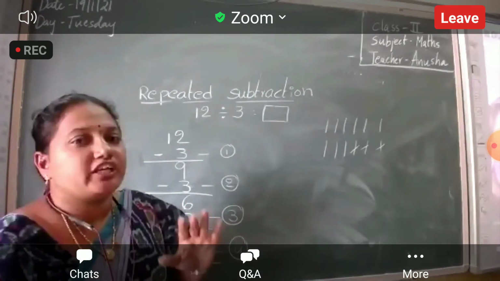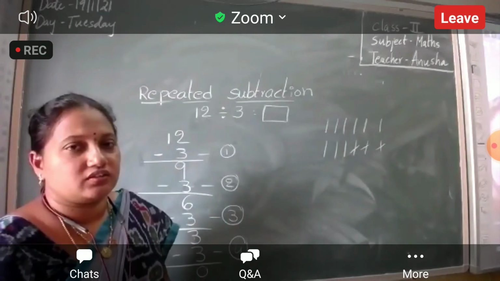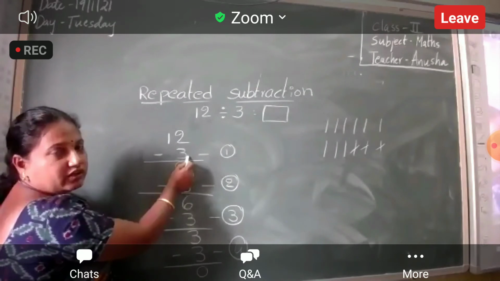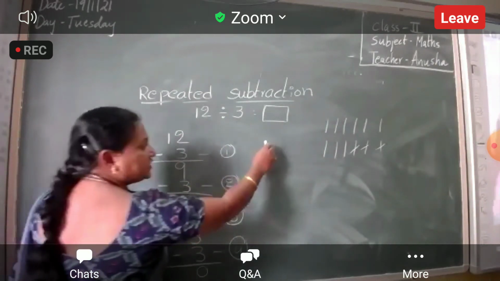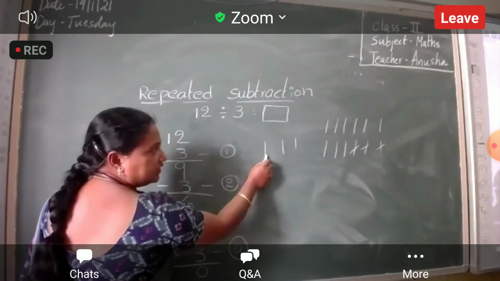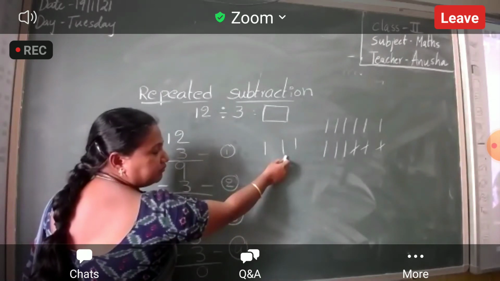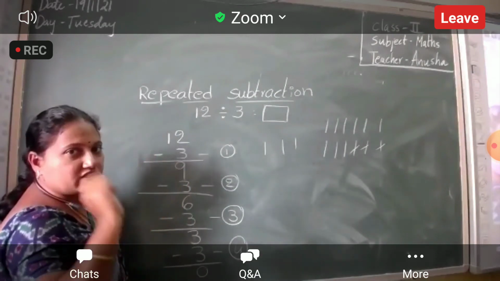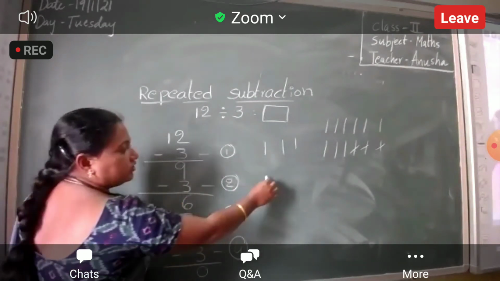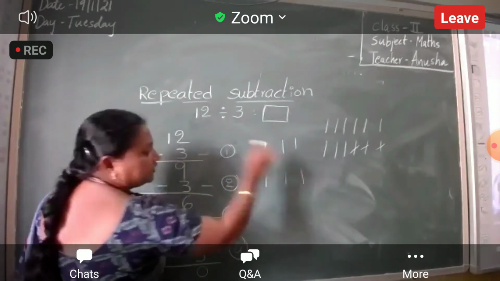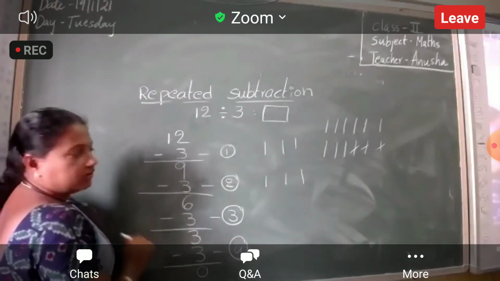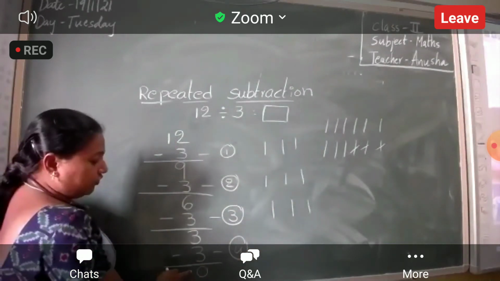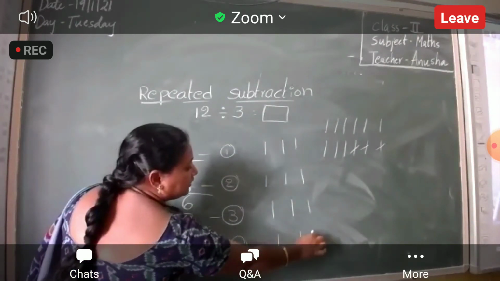Okay, now tell me. Finally, how many chocolates did you get? Here she gave the first time. At that time will you get 1? Yes. You will get 1. Your younger brother will get 1. Your elder brother will get 1. So each one will get 1. Second time she gave. So 1, 1, 1. Third time she gave. 1, 1, 1. Fourth time she gave. 1, 1, 1.